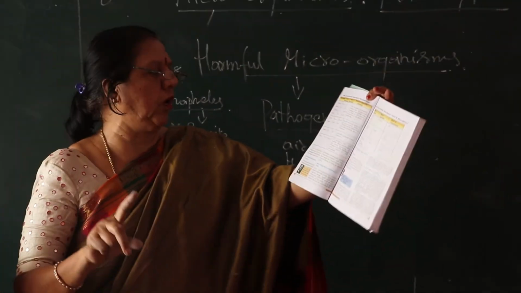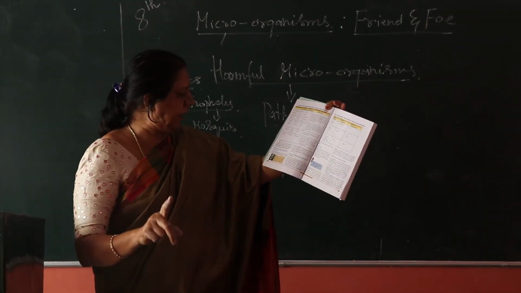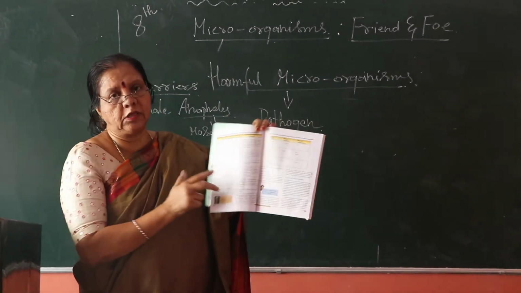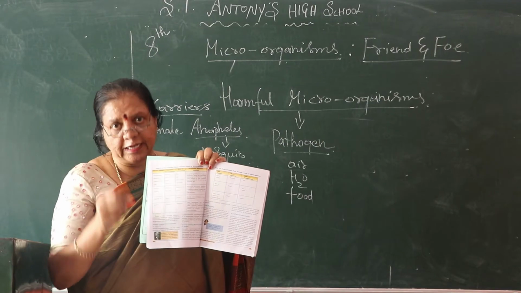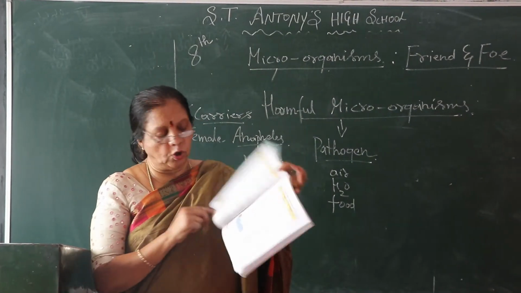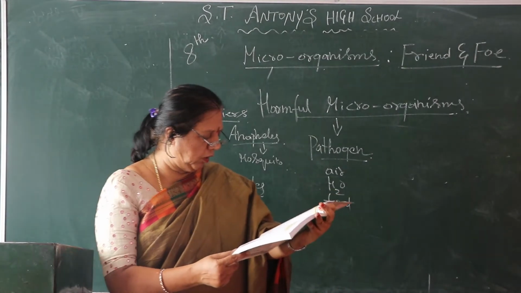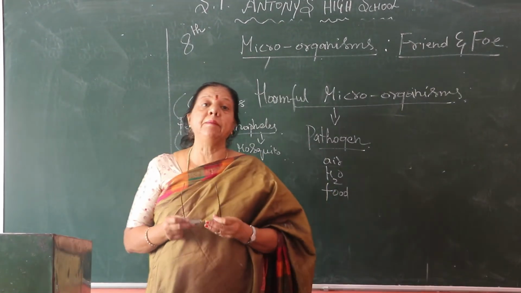They have given tuberculosis, measles, chickenpox, polio, cholera, typhoid, hepatitis C, malaria. All these things they have given: how you get them, and what the treatment is, they have also mentioned. You go through it, children. So next we will pass on to diseases caused by microorganisms in animals.